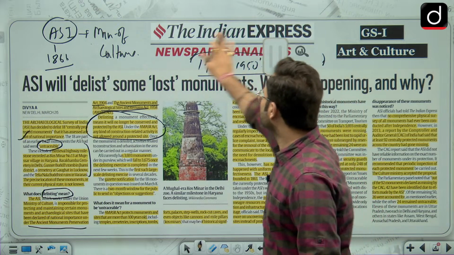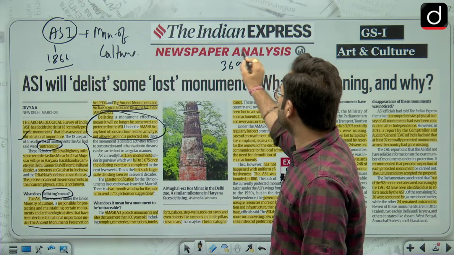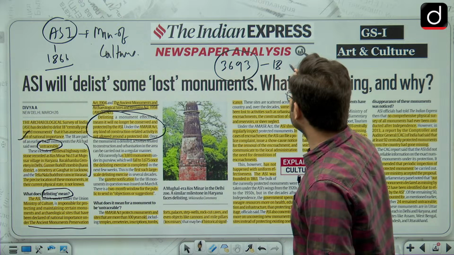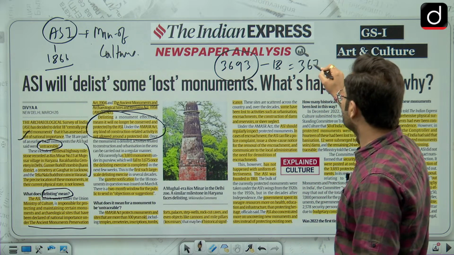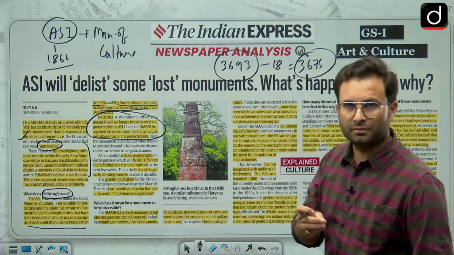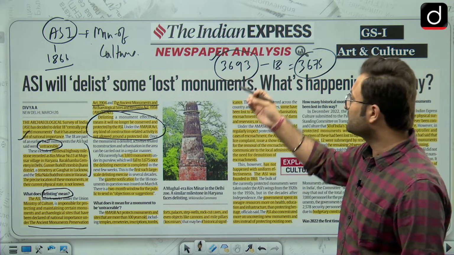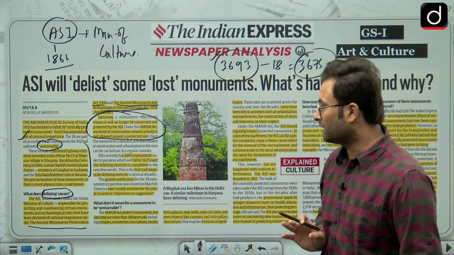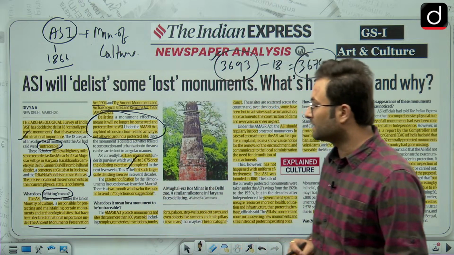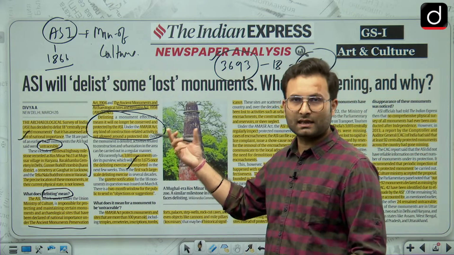If we are talking about the recent number of sites, there are nearly 3,693 sites which are protected. After this particular decision, we will be removing 18 sites, so there will be 3,675 sites. Okay, so this is the number right now. You don't have to remember this number, just know that there are more than 3,600 protected sites in India. Okay, so this is the first such large delisting exercise. Earlier there have been delisting exercises, but at a large extent like this, it is the first time.